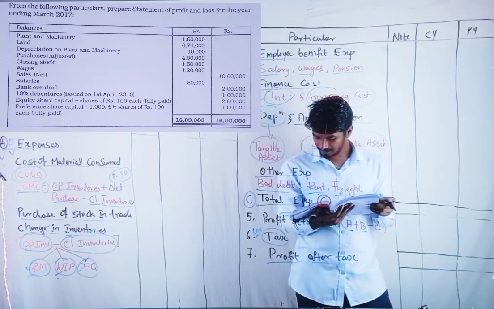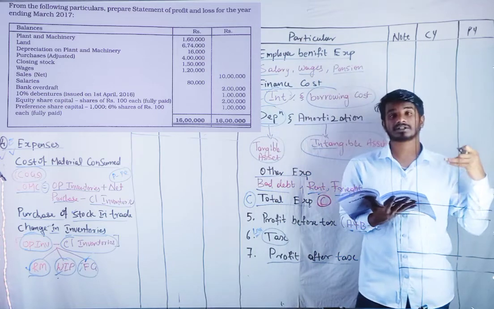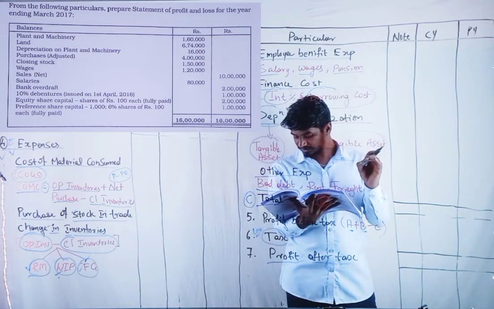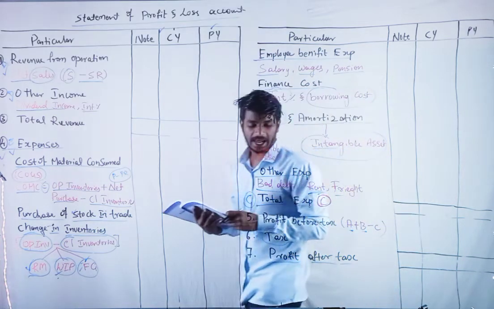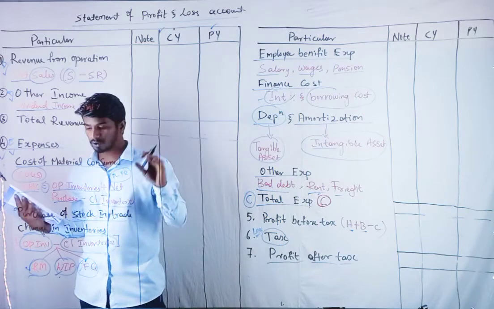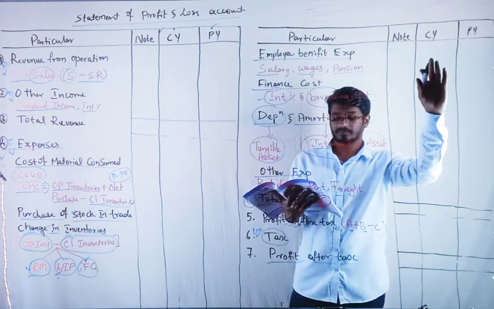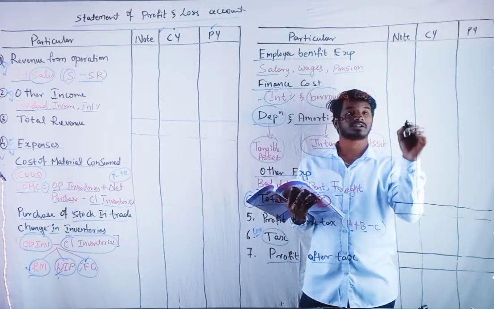First, they have given plant and machinery. It goes to the balance sheet. Land goes to the balance sheet, not relevant to the P&L. Depreciation on plant and machinery, where will we show it? Depreciation and amortization. They have given 16,000.